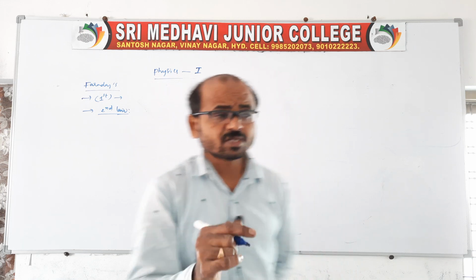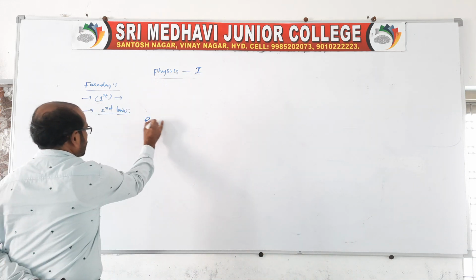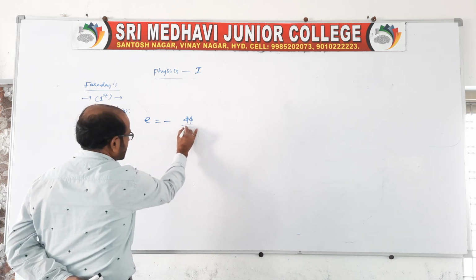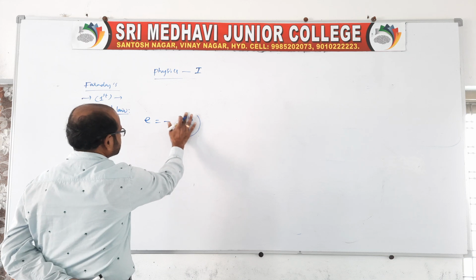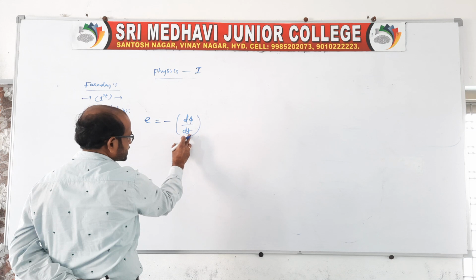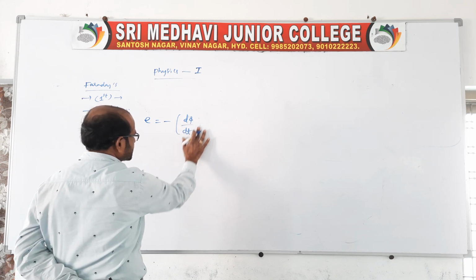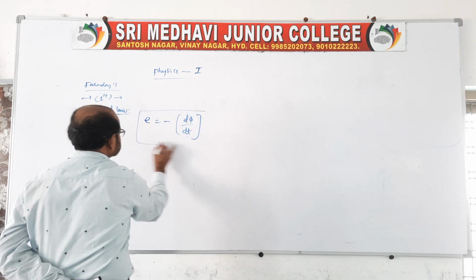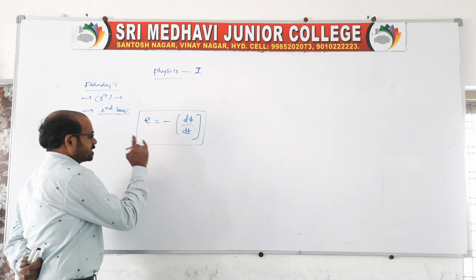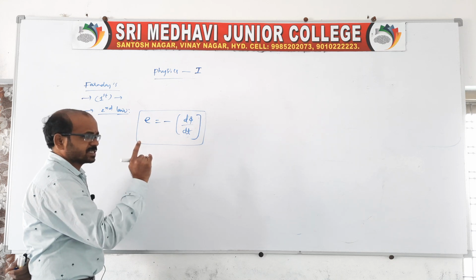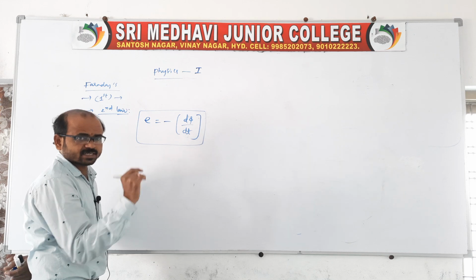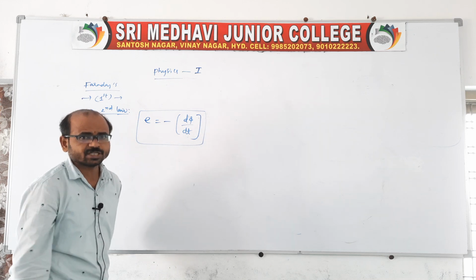The induced EMF is always equal to the negative rate of change in flux. Rate means with respect to time, there will be a change in flux. So this is what we call the second law. The second law of Faraday is that EMF is induced because of the change in flux linked with the coil. If there is a change in flux linked with the coil, EMF is induced.